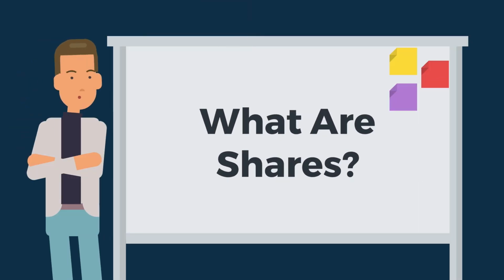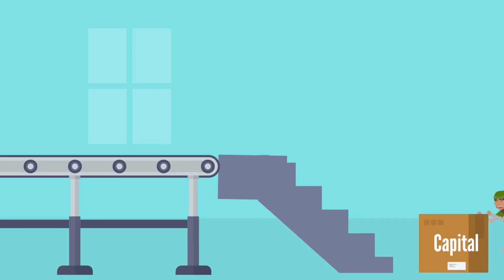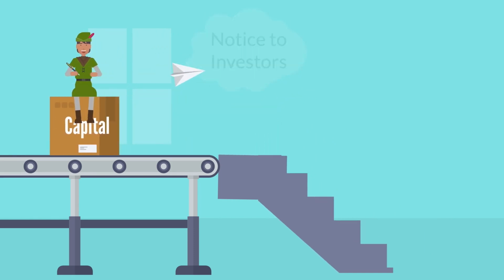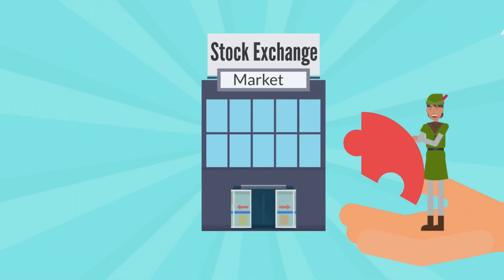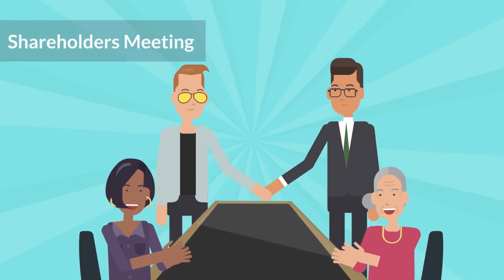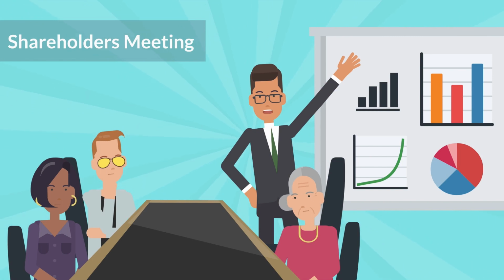What are shares? Shares represent a unit of ownership in a company. When a company needs to raise capital, it can issue shares to investors in exchange for their investment. Shares are typically bought and sold on stock exchanges. The investors who purchase the shares become part owners of the company and are referred to as shareholders. Shareholders have a claim on the company's assets, earnings, and profits.